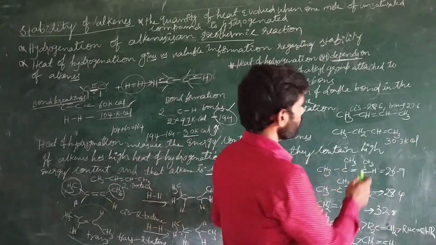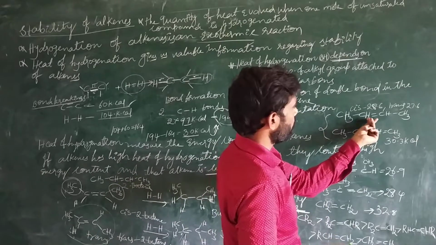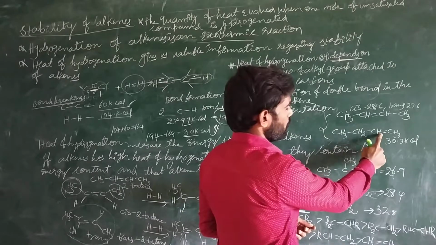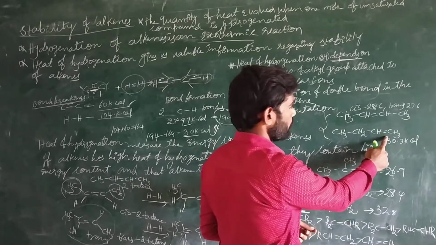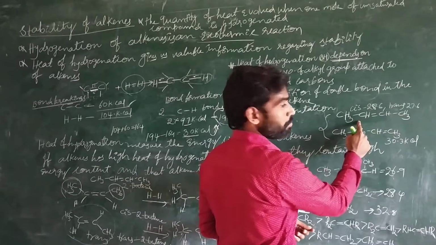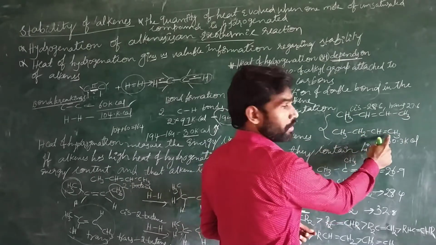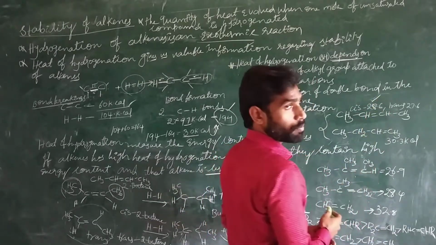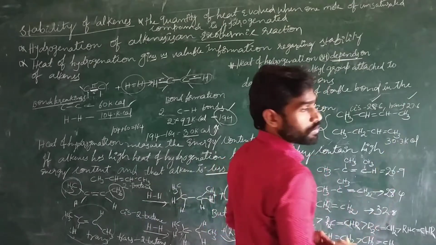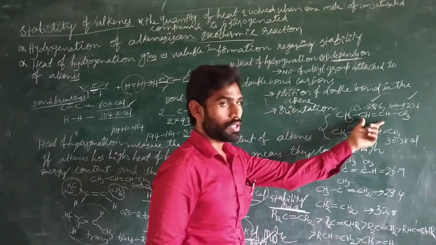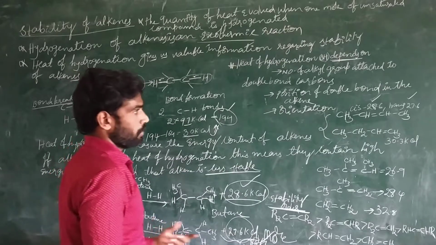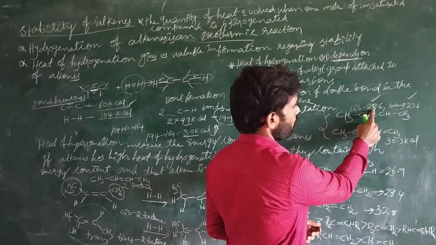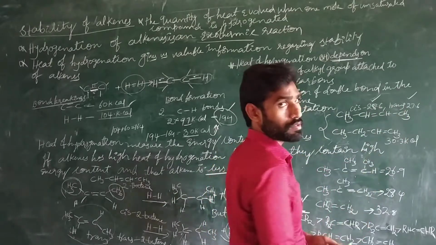See here, the position of the double bond. In this case, the double bond is centered between the four carbons, and in this case, the double bond is present at the end of the chain. Here the cis form is producing 28.6 kilocalories and the trans form is producing 27 kilocalories. This molecule, 2-butene, we explained here. If it is a cis form, it is evolving 28.6 kilocalories. If it is a trans form, it is producing 27 kilocalories of energy.